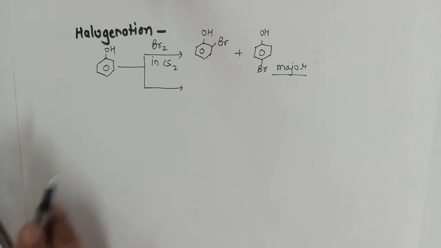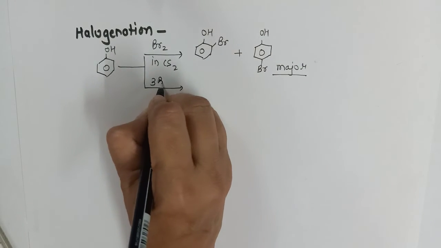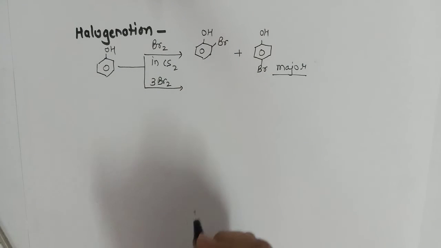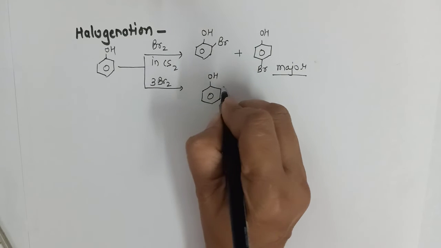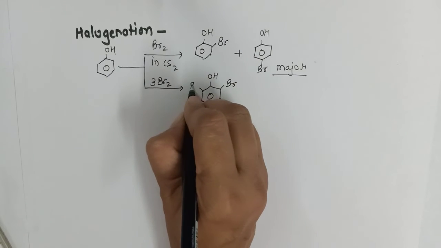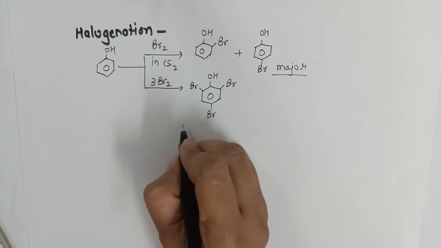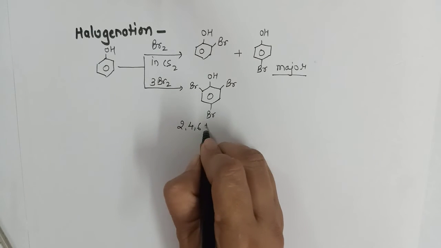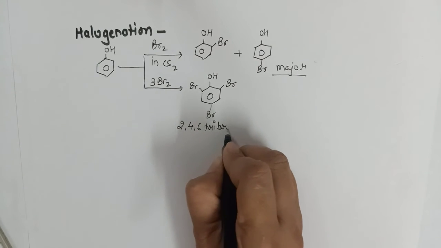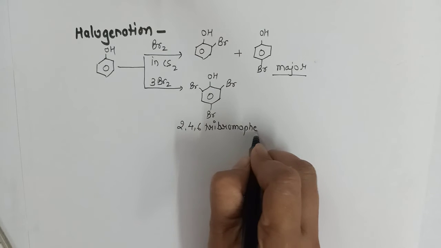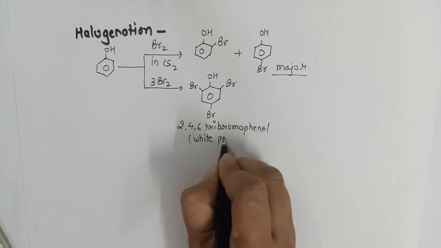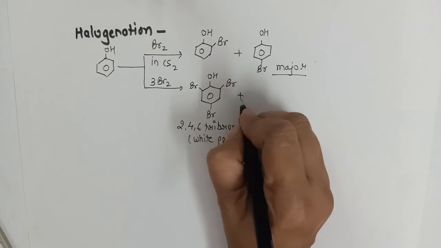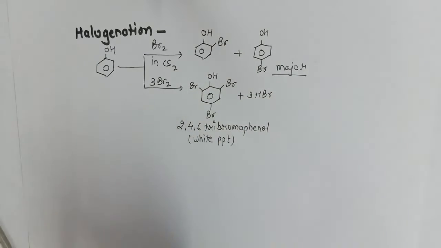But on the other hand, if phenol is treated with aqueous bromine, then we get a tri-substituted product, 2,4,6-tribromophenol, and it is obtained in the form of a white precipitate. This can be used as a distinguishing test that we are going to see just now.